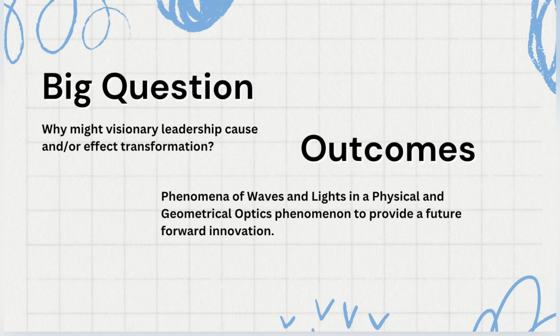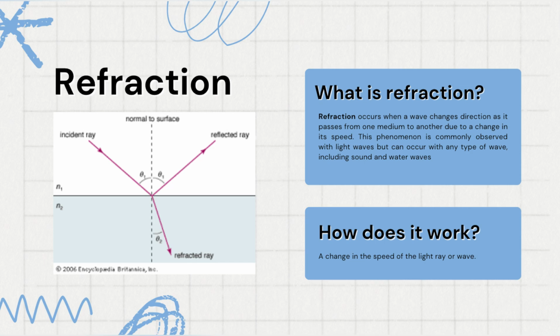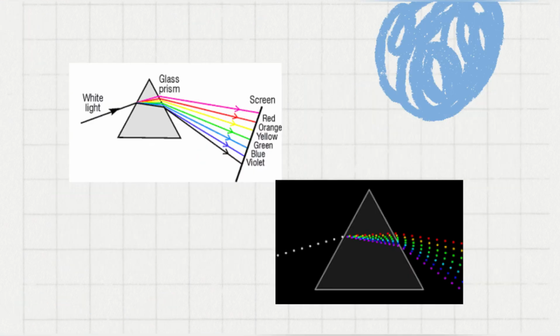Refraction occurs when a wave changes direction as it passes from one medium to another due to a change in its speed. This phenomenon is commonly observed with light waves but can occur with any type of wave, including sound and water waves. To demonstrate refraction, imagine shining a light through a glass prism. As the light enters the prism, it slows down and bends towards the normal line. Upon exiting the prism, it speeds up and bends away from the normal. This bending of light, or refraction, can be visually striking, as the laser beam bends when it enters and exits the blocks, illustrating refraction in action.